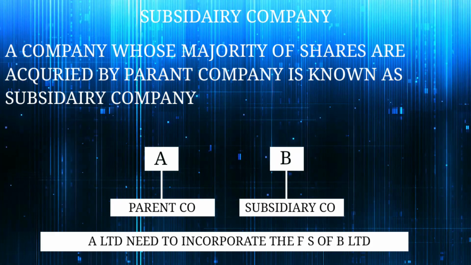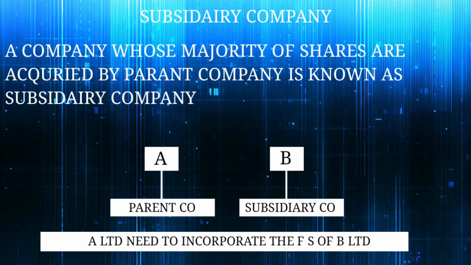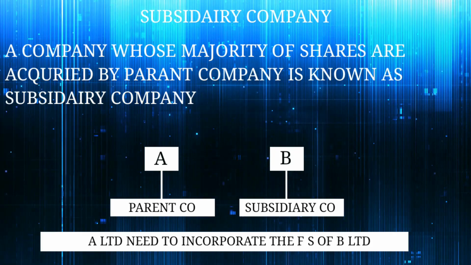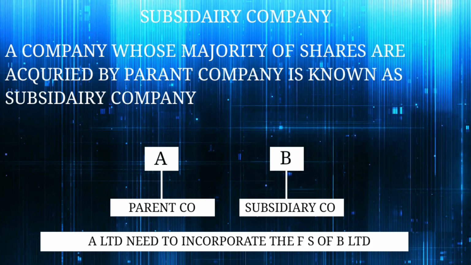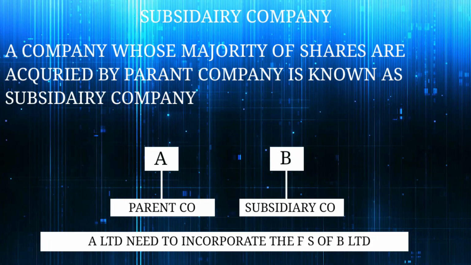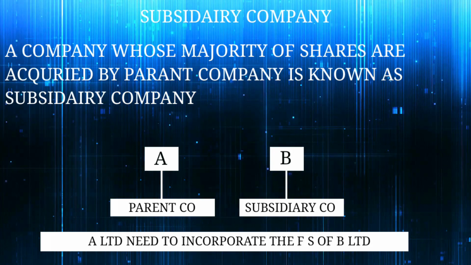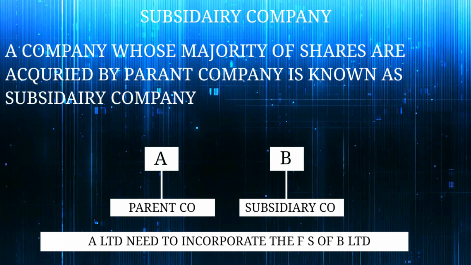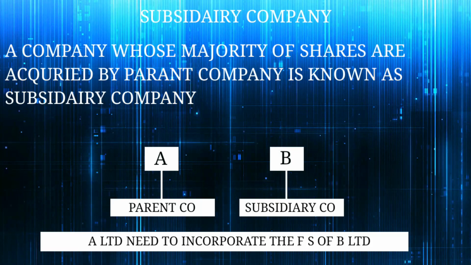So here A Limited has its own financial statement, and also A Limited needs to incorporate, include, attach or consolidate the financial statement of B Limited. Why does A Limited need to consolidate here? Why do they need to prepare CFS?